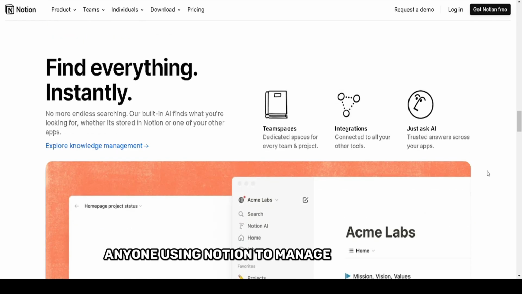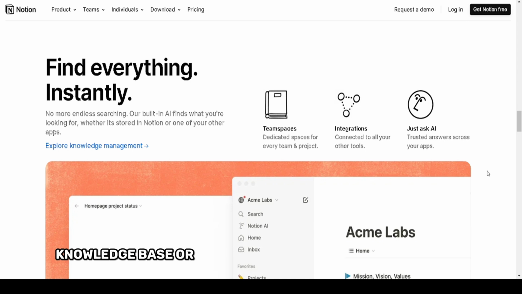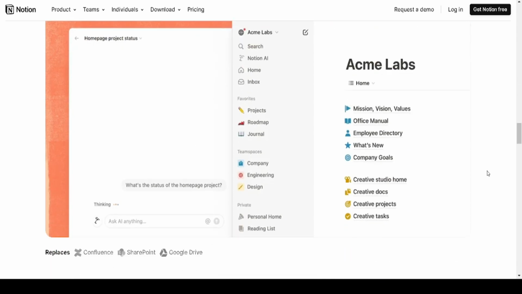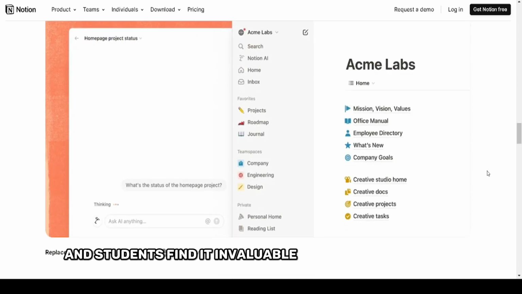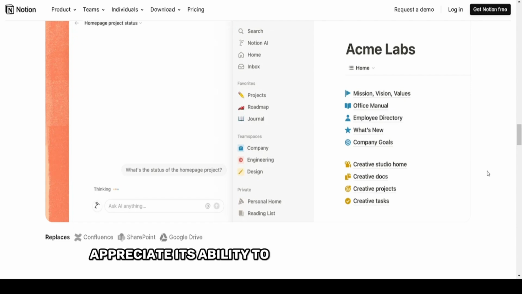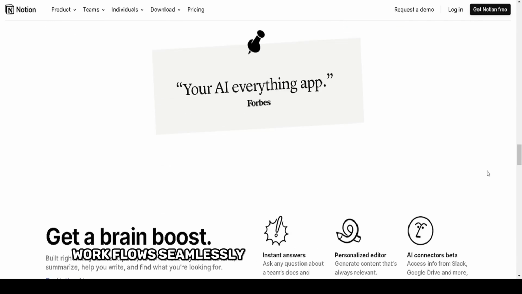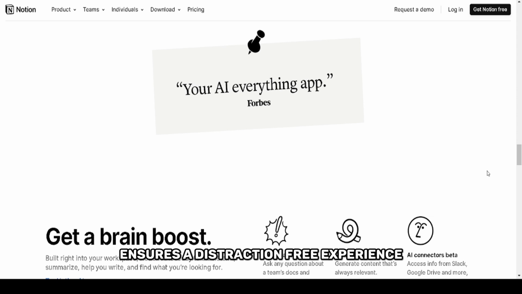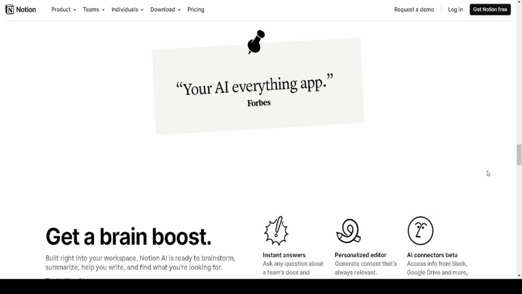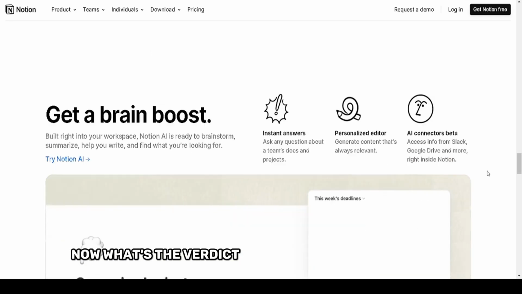Anyone using Notion to manage their tasks, knowledge base, or collaborative projects will benefit. Writers and students find it invaluable for drafting content or clarifying concepts, while team leads and businesses appreciate its ability to organize and optimize workflows seamlessly. The integration with Notion ensures a distraction-free experience, as you don't have to toggle between different apps to get AI assistance. Now, what's the verdict?